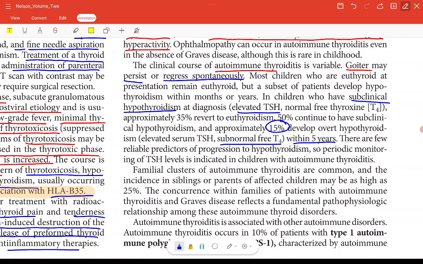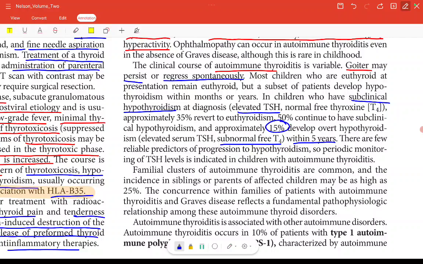There are few reliable predictors for progression to hypothyroidism, so periodic monitoring of the TSH level is indicated in children with autoimmune thyroiditis, because they are growing into something else, right? So we have to monitor whether the free T4 is normal, whether there is a euthyroid state, or whether there is a hypothyroid state.